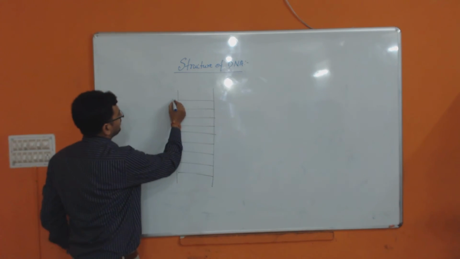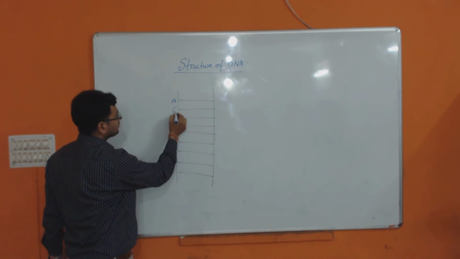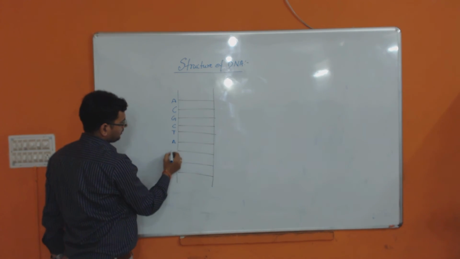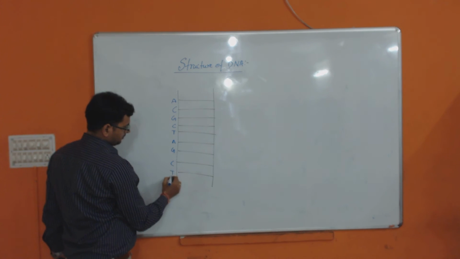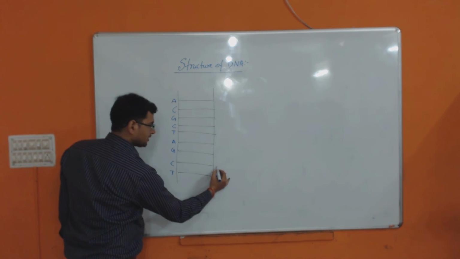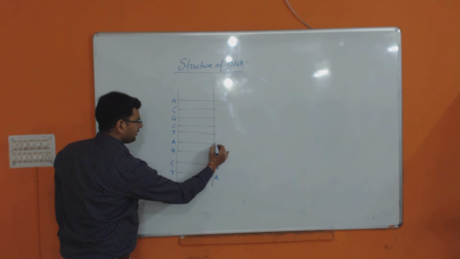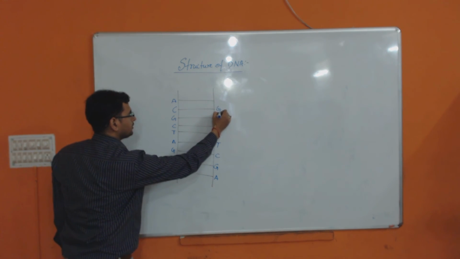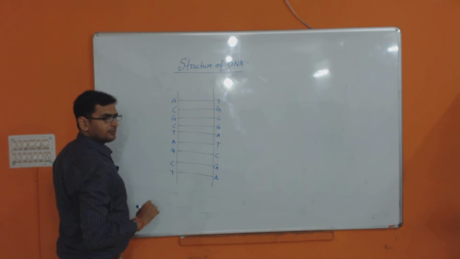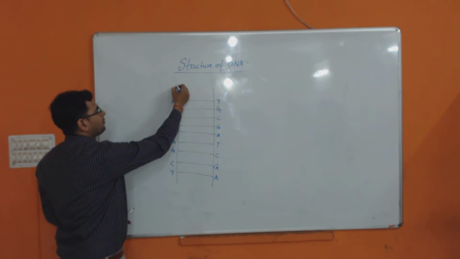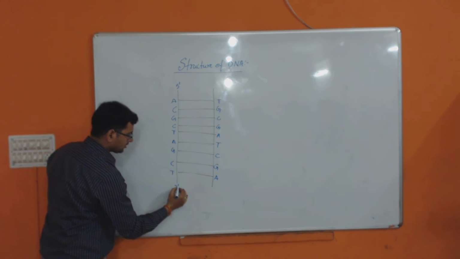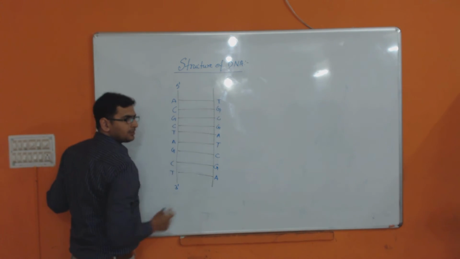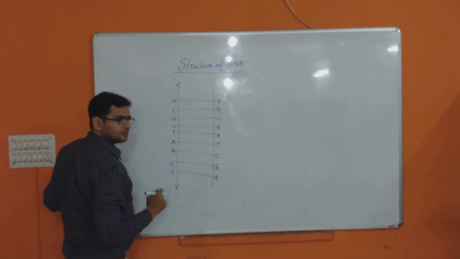Suppose bases are like this. Then it will be A, this will be your G, C, T, A, G, C, G, T. If one nucleotide strand has this base sequence, then the other will have the complementary base pairing like that.